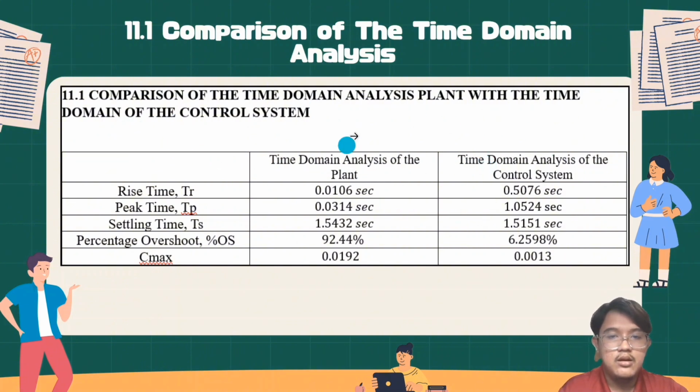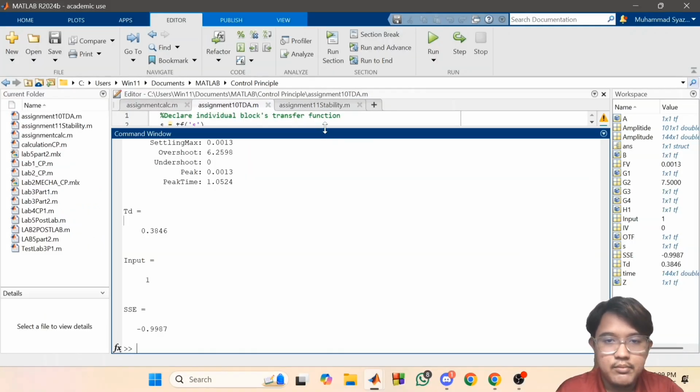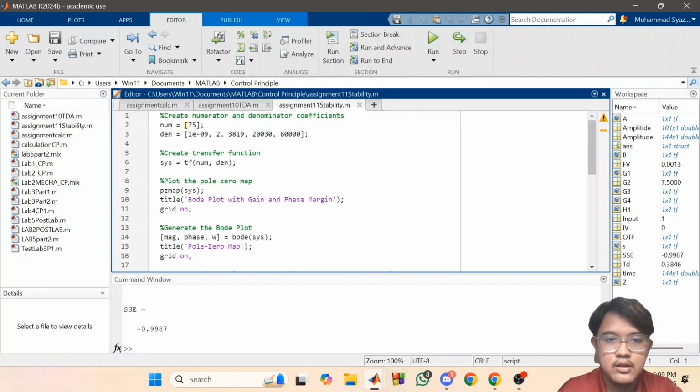Next, for 11.1, comparison of the time domain analysis. This is the comparison table. This is the time domain analysis of the plant, and this is the time domain analysis of the control system, comparing rise time, peak time, settling time, percentage overshoot, and Cmax. The percentage overshoot for the plant is 92.44%, and for the control system we got 6.2598, so the step response is stable. This is the MATLAB result for stability.